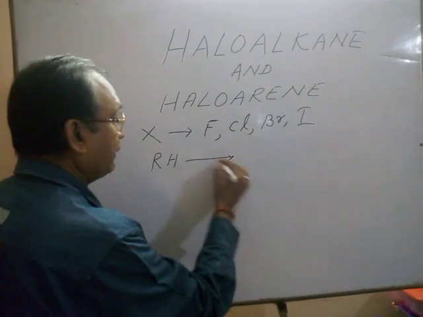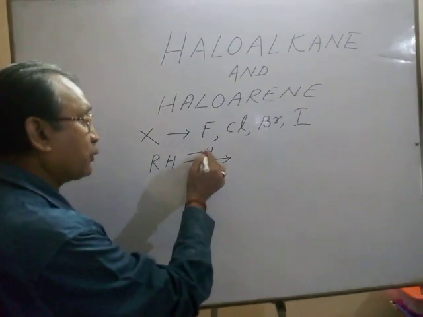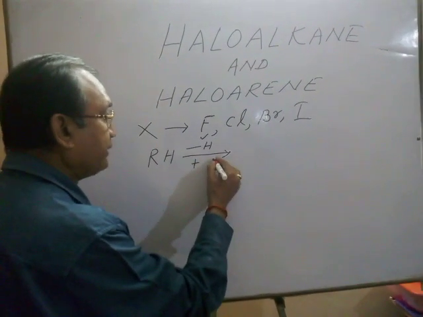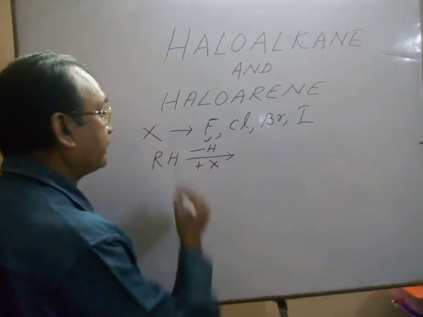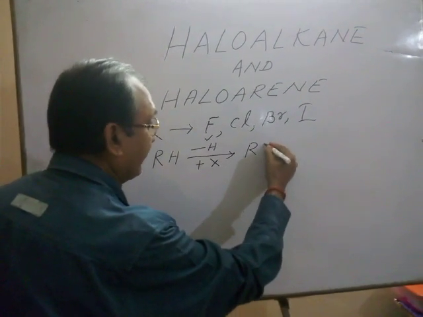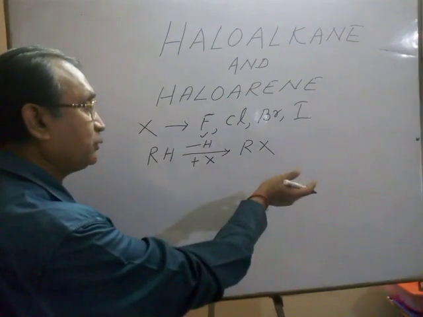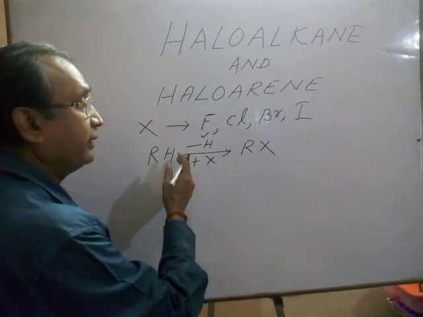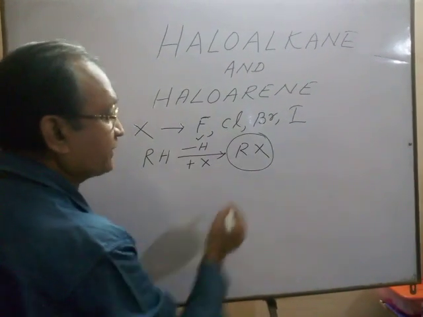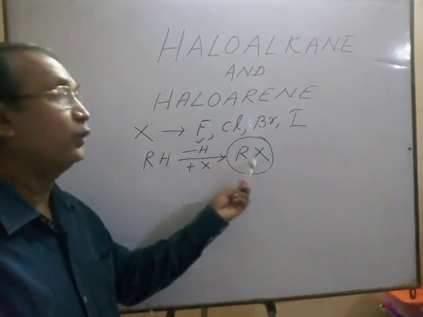If hydrogen comes out and halogen joins, then we get RX. This is our haloalkane.